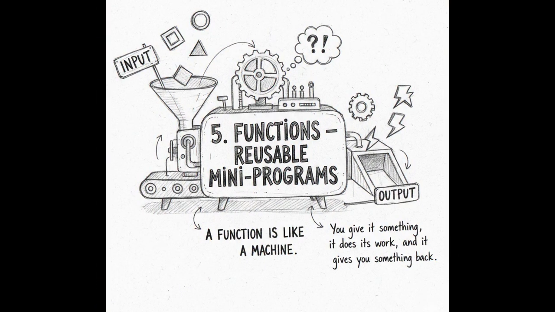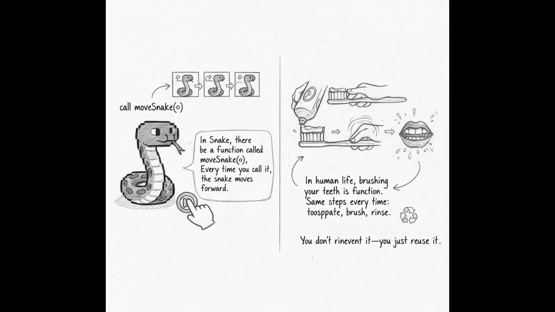5. Functions, reusable mini-programs. A function is like a machine. You give it something, it does its work, and it gives you something back. In Snake, there might be a function called moveSnake. Every time you call it, the snake moves forward. In human life, brushing your teeth is a function, same steps every time: toothpaste, brush, rinse. You don't reinvent it, you just reuse it.